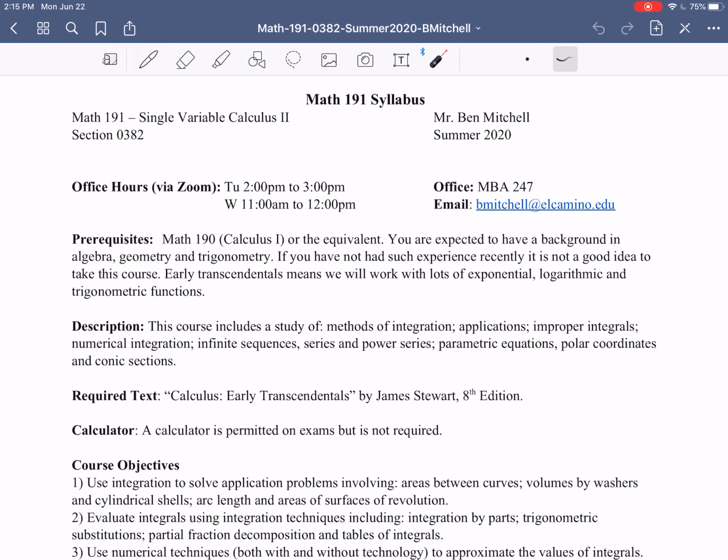All right. The other stuff that you guys can see here, we can go through pretty quickly. The prerequisite for this course, of course, is Math 190 or Calculus 1, which is differential calculus. You definitely need that. If you didn't take 190, you have to make sure that you've taken at least some sort of introductory calculus course. This class jumps right in as an immediate continuation of our Math 190 course. We start from the middle of the textbook because the earlier chapters were already covered in 190. So definitely make sure that you're comfortable with that stuff from early calculus.